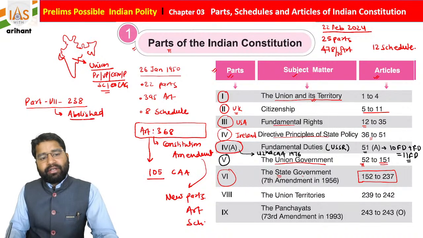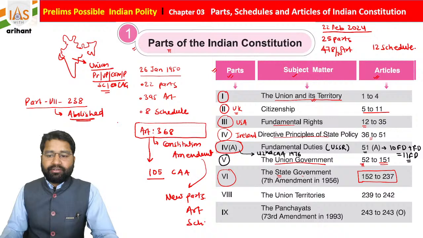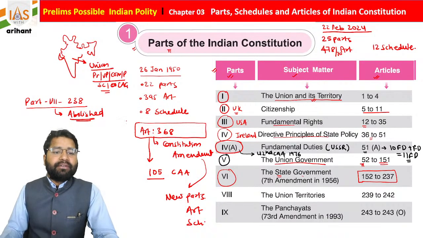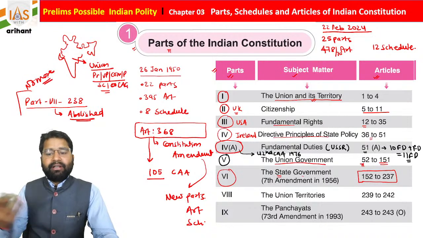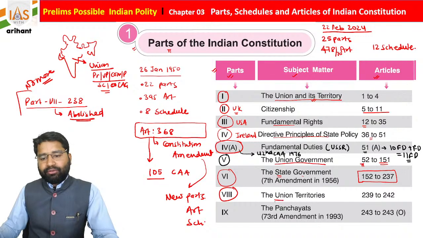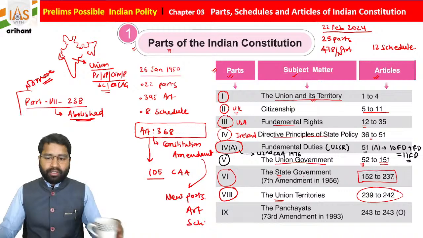In simple language, it was removed by the 7th Constitutional Amendment Act 1956, so it is no more; it is repealed now. Part 8 is about the Union Territories, and its provisions run from Article 239 to 242.